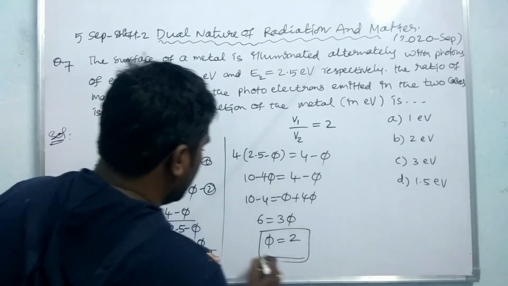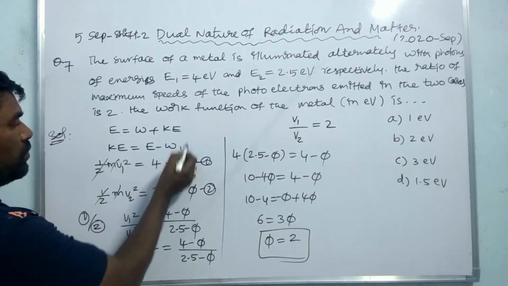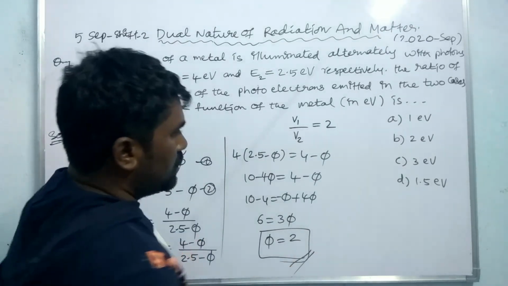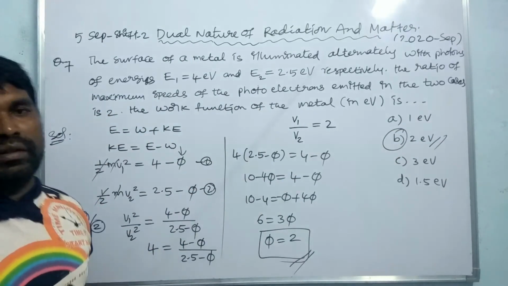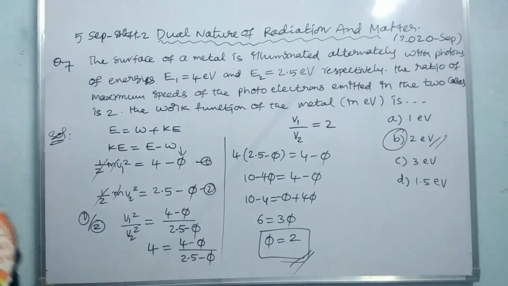So what is W here? It is the work function. Therefore the work function in this case is equal to 2 electron volts. Very simple. That is right.